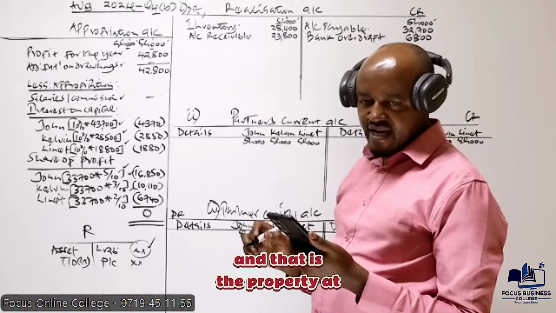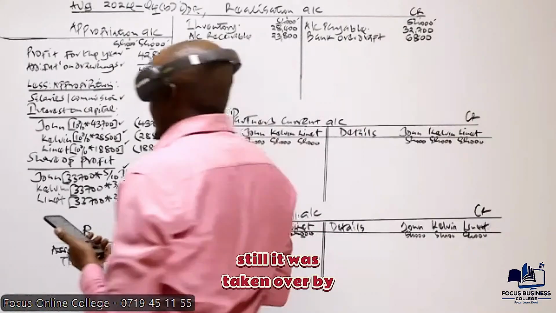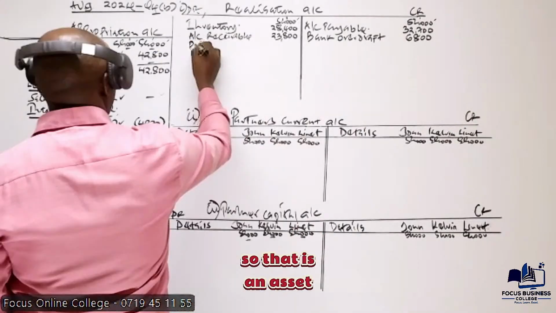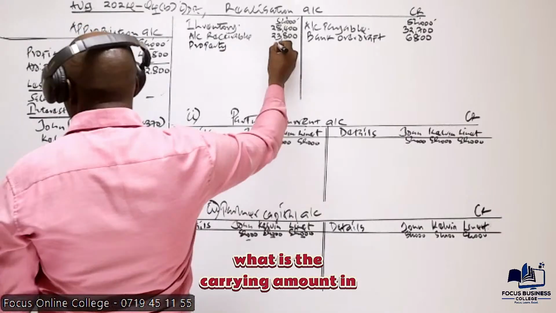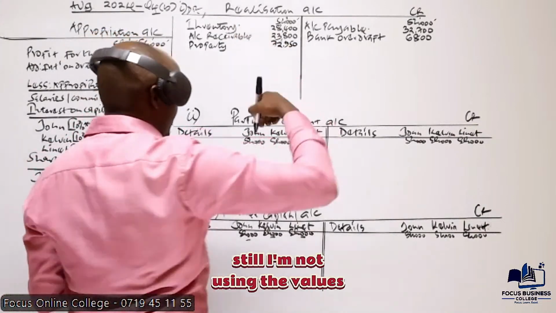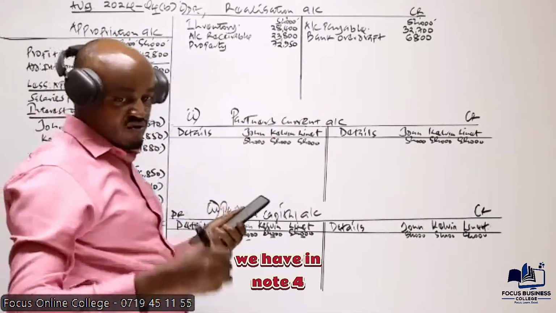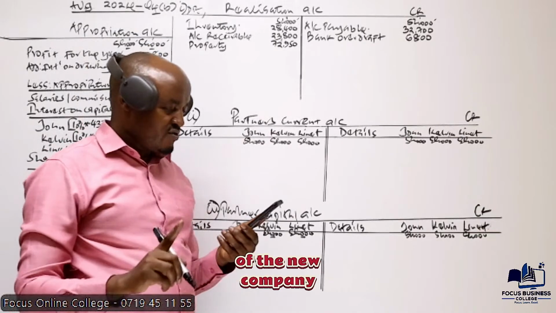Property, as per note number 4, was taken over by the new company. So that is an asset which was taken over by the new company. What is the carrying amount in the trial balance? 72,950. I hope you can see I'm not using the values we have in note 4. Those are the fair values. We are going to use them when opening the books of account of the new company.